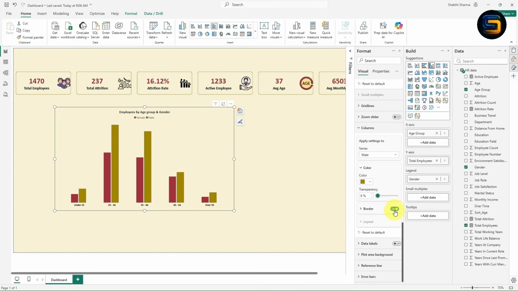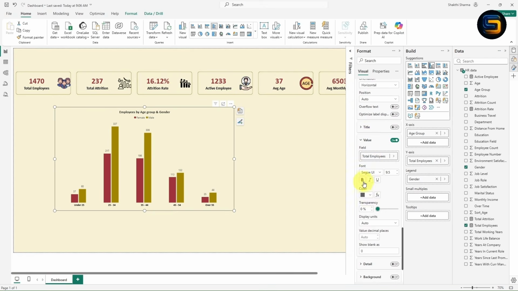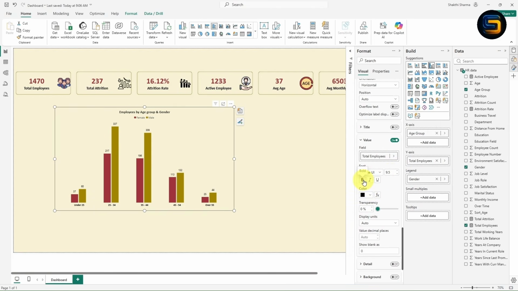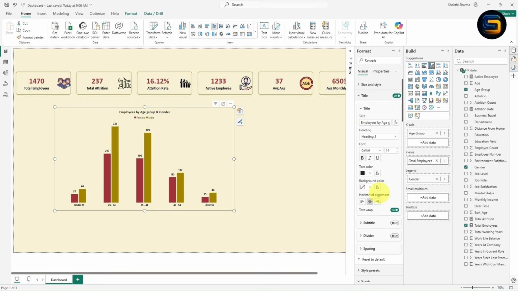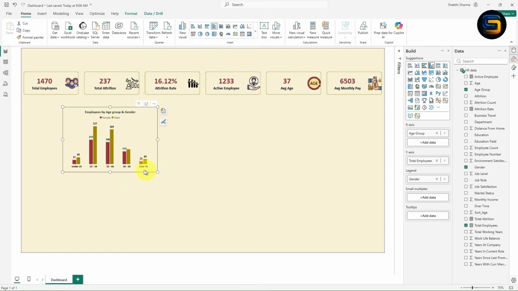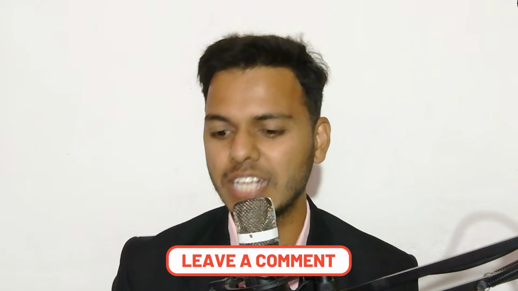Now if you want to give the border, you can give the border from here. I want to show the data label. Just turn on the data label, expand the value. From here you can change the color. Let me select this black color. Now it is looking perfect. If you want to make it bold, you can make it bold in this way. Now with this we have done with the formatting for this column chart. Let me minimize this. You can adjust the column chart in this way. Can you tell me which gender is having the highest employees in the age group 35 to 44?